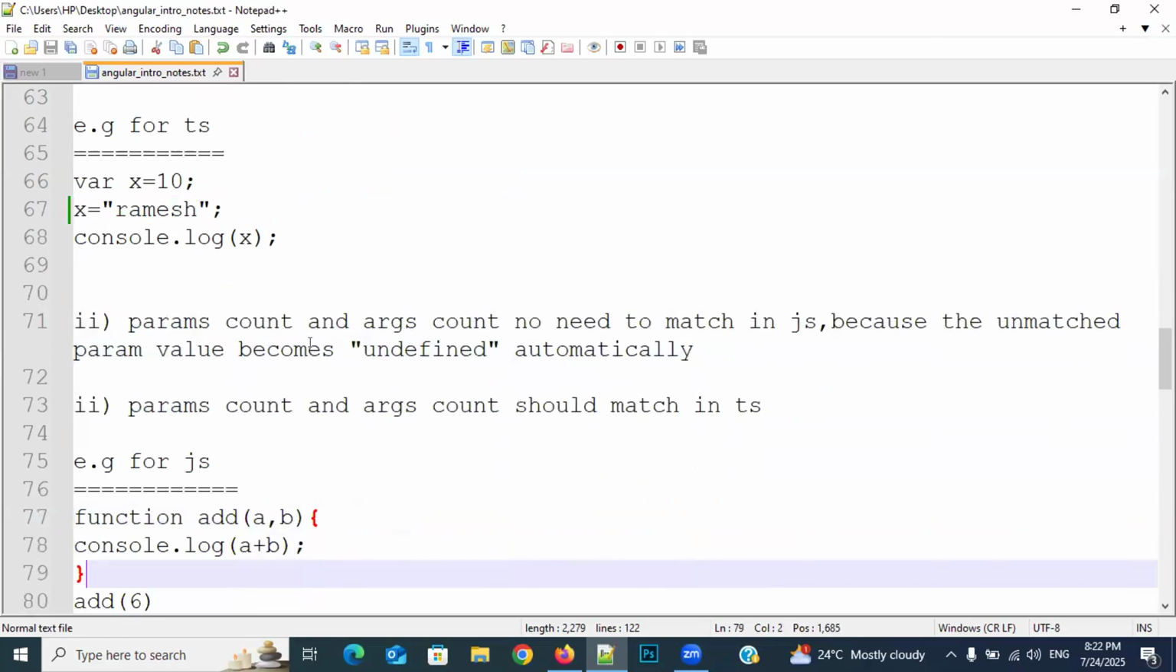And then parameters count and arguments count, no need to match in JavaScript, because the unmatched parameter value will automatically become undefined. But in TypeScript, parameters count and arguments count should match. Sir, what are these parameters and arguments?